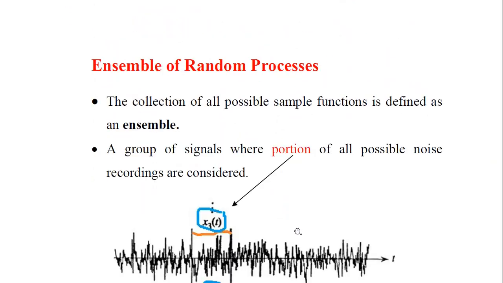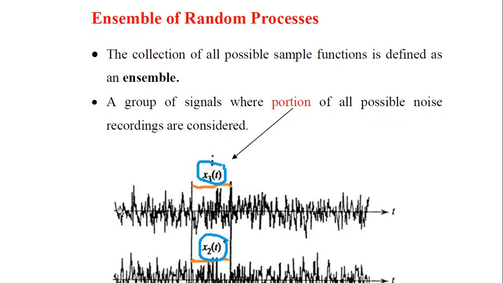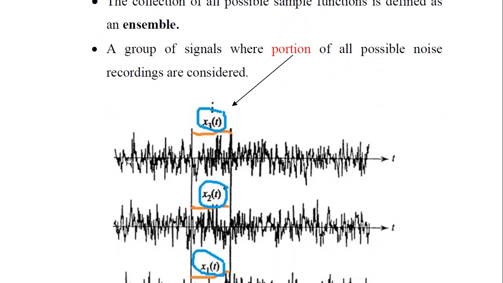Now we'll focus on the next topic, that is ensemble of random process, which is very much important for us. The collection of all possible sample functions is known as ensemble, as applied to signal processing. So a collection of all possible sample functions is defined as an ensemble. Now what exactly is a sample function in the above definition here? Now a group of signals which are there. You can observe this in the figure. We have a group of signals.